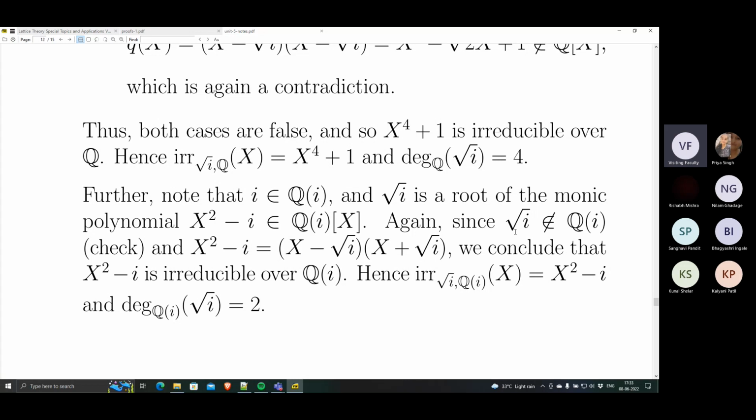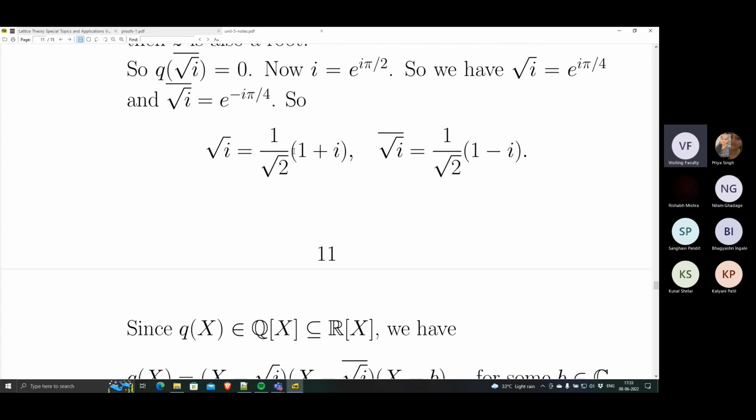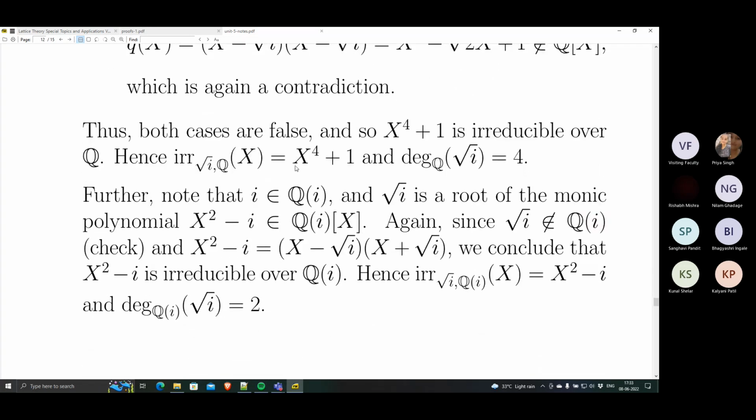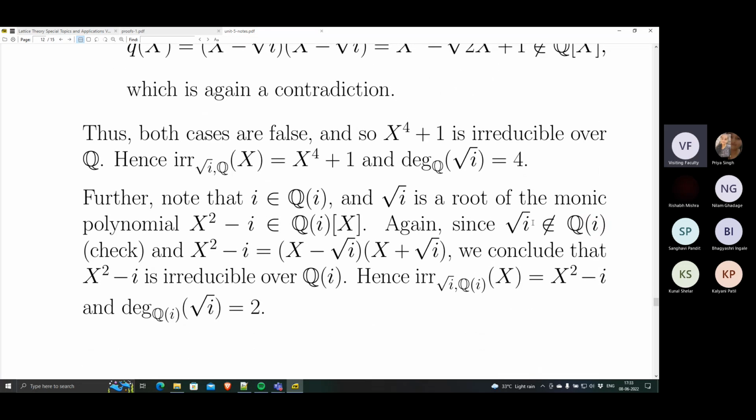The important thing to note here is that square root i does not belong to Q adjoin i. Even if these are rational expressions, rational functions, the coefficients have to be rational. But square root i we have just seen is actually 1 by square root 2 times 1 plus i. Square root 2 is irrational, so this cannot be here. So square root i is not an element of Q adjoin i. I just told you why, but check this again.